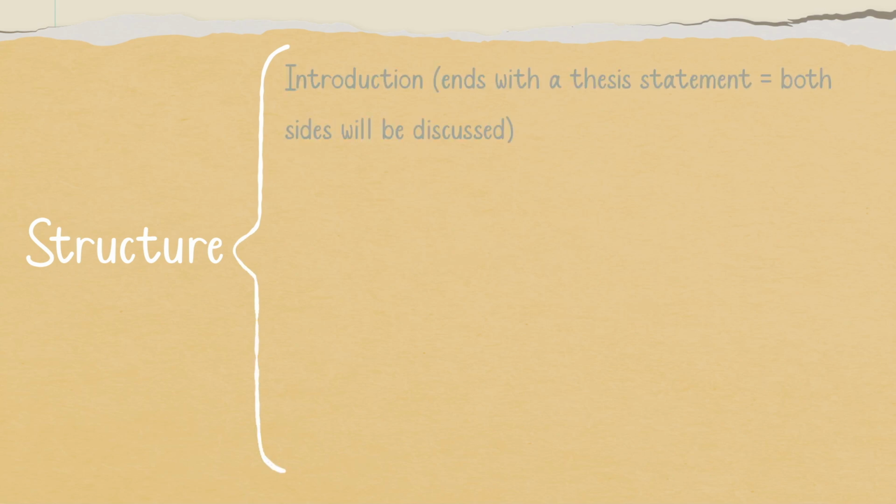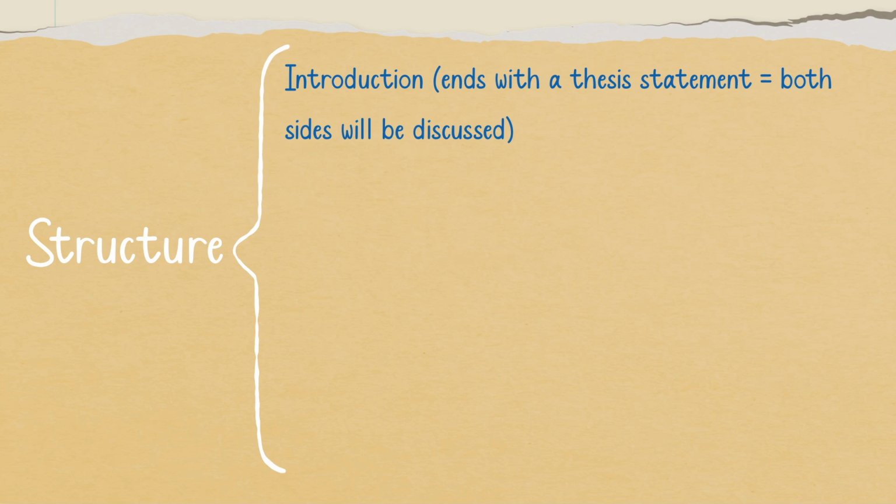So we'll start with the introduction. You end your introduction with a thesis statement, which includes a consensus or a compromise position or opinion. It means a position or opinion which includes both views and sides. So in the thesis statement, you say that there are, for example, different views, and both sides of the argument will be discussed. We'll come to this part later.